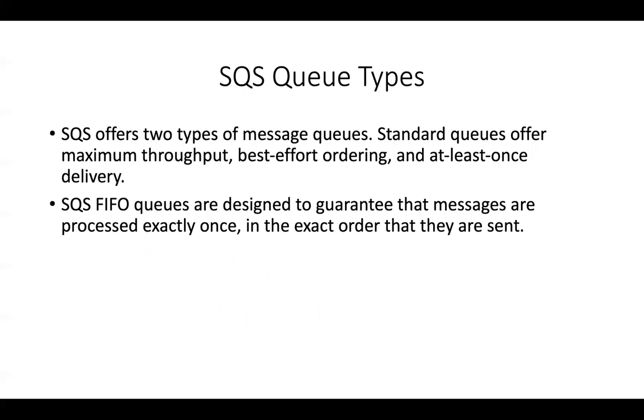There are two types of queues supported by SQS. You have the SQS standard queue, which offers maximum throughput and best effort ordering. It does not give you actual ordering, just best effort ordering and at least once delivery, because there is a high chance that your message can be consumed more than once. That's why the standard queue provides at least once delivery. With the SQS FIFO queue, which is called the first in first out queue, you are given the guarantee that messages are processed exactly once and in the exact order that they are sent. So these are the two types of queues. It's pretty easy to remember, right?